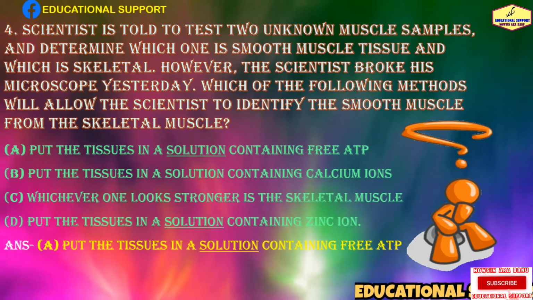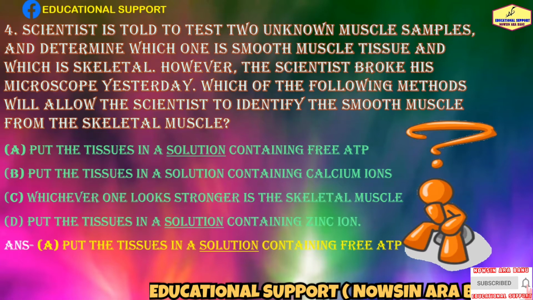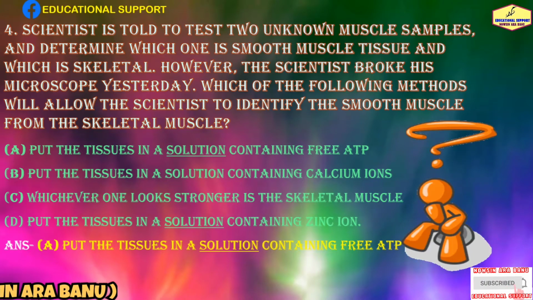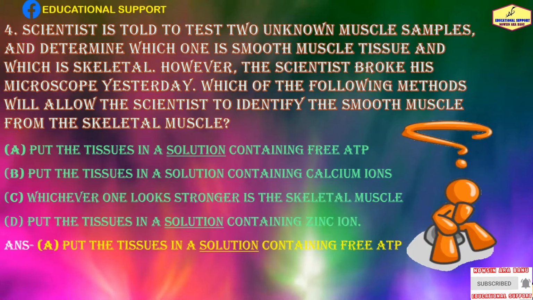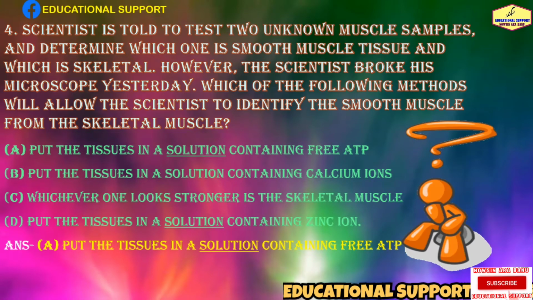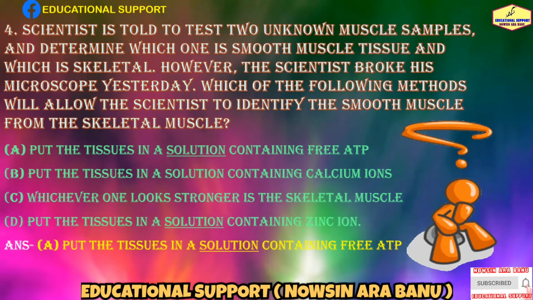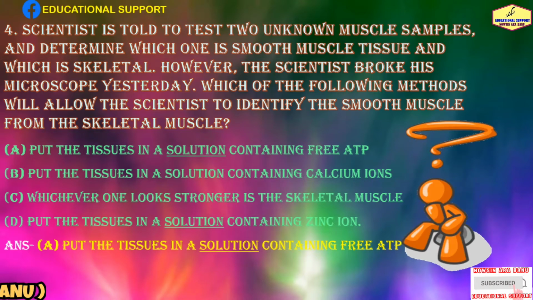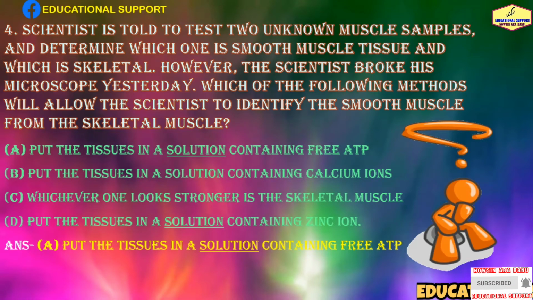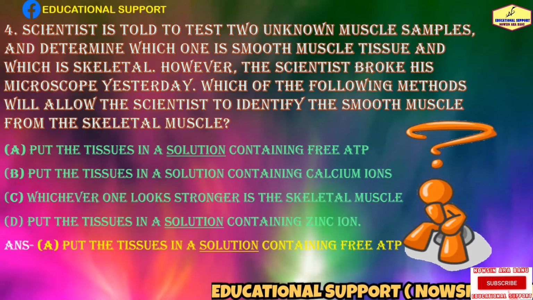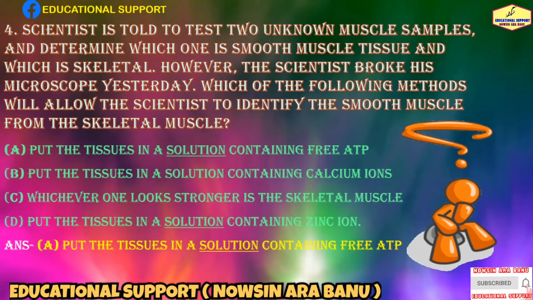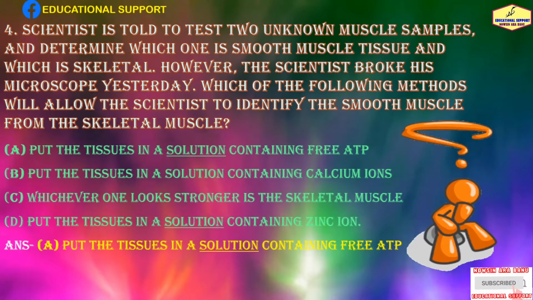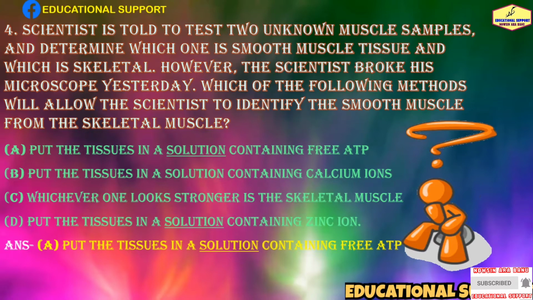By putting the tissues in a solution of free ATP, we can distinguish between the smooth and skeletal muscle. Skeletal muscle already has access to ATP and would not contract when put in solution. Smooth muscle uses a series of proteins to inhibit free ATP and prevent myosin from working. So in a solution containing lots of free ATP, smooth muscle would contract. Both tissues would contract in a solution of calcium ions because calcium induces both systems.